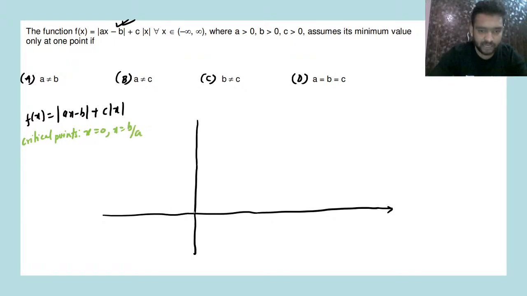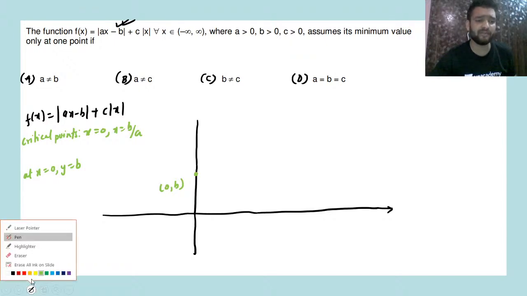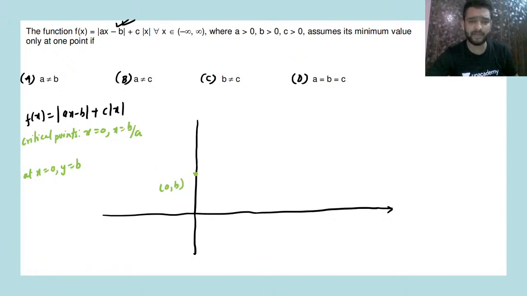So at x is equal to 0, guys, what is the value that you'll get? You'll get b. The value of f of x at x is equal to 0, y will be b, yes or no? So this we have marked as 0 comma b. And before 0, the graph will always be like this. So this is the type of graph that you'll be getting before 0.